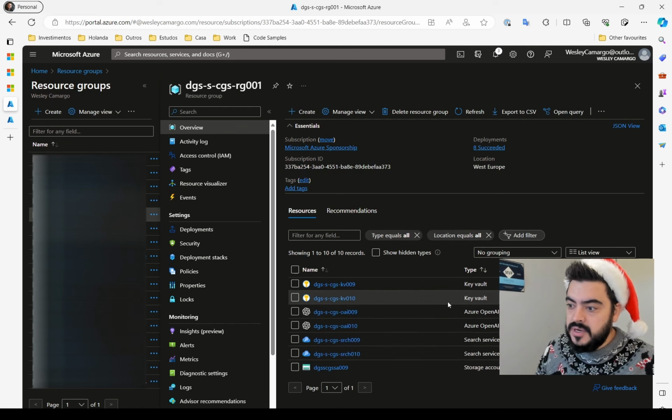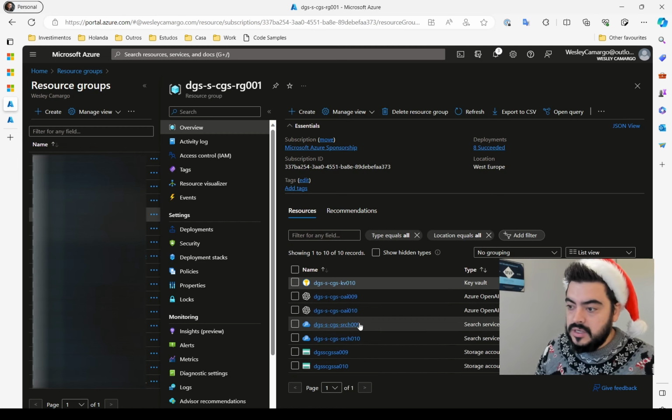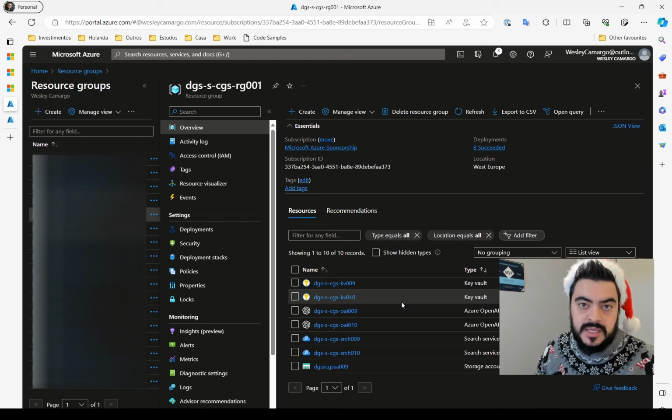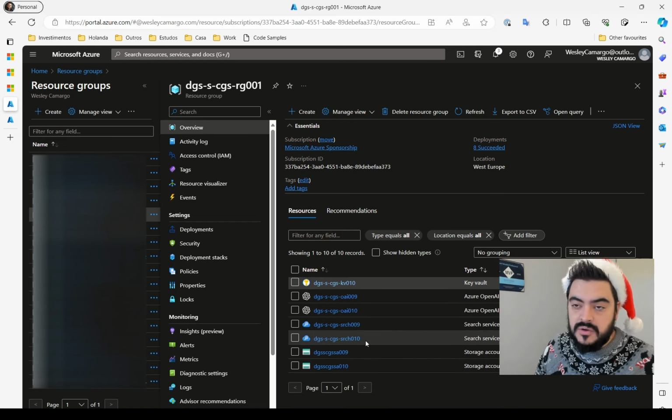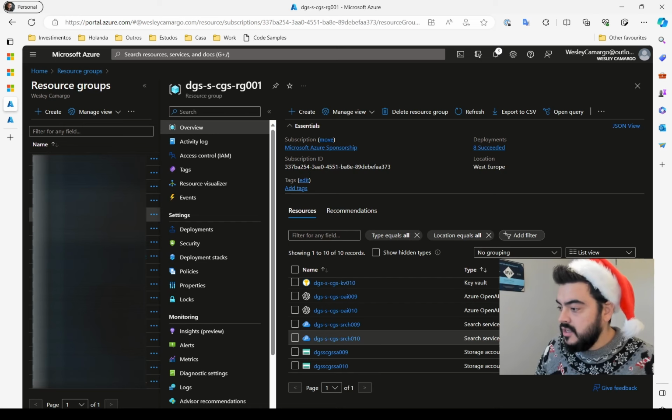Okay. So here I have my resource group with a couple of OpenAI services already deployed. I also have a key vault. I'm using the same scripts that Jeff created as a baseline, so I don't need to create them from scratch. So in IT, we need to be smart and reuse things. Why should I create from scratch? And these scripts are also using Key Vault. I will show how they are working later. The OpenAI service that we are going to use is the one named Search 010, and as I said, it's deployed in North Central US.